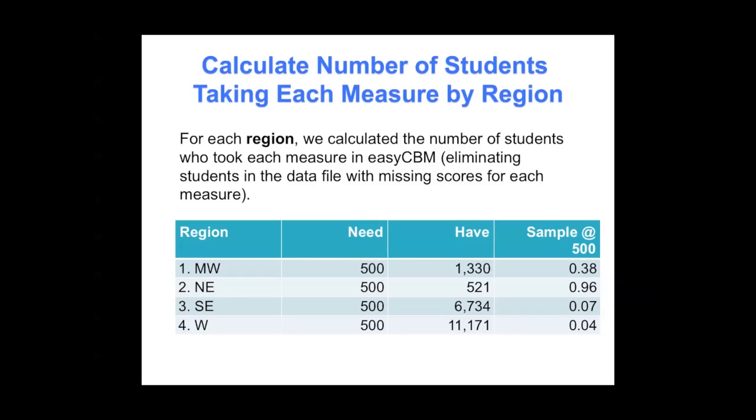So here's an example where we went into our database and we know we want 500 from each of the 4 regions. And in the third column over, you can see how many we have. And clearly the West has the most students across the regions and barely 500 in the Northeast. So we needed to take only 4% of those from the West, but we needed to take 96% of those from the Northeast so that we could end up with 500 in each of the regions.